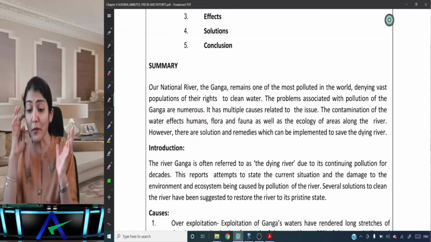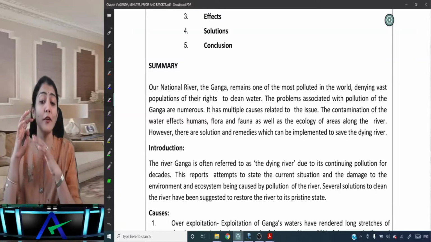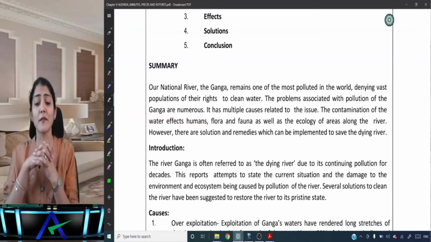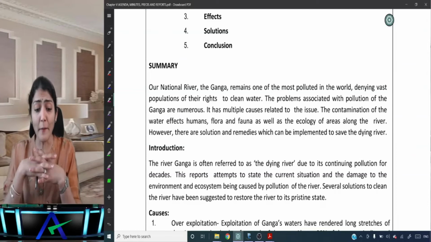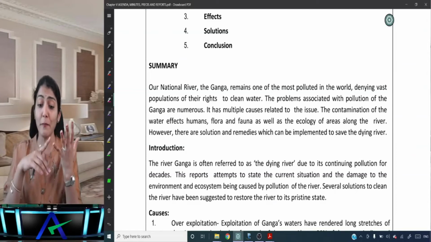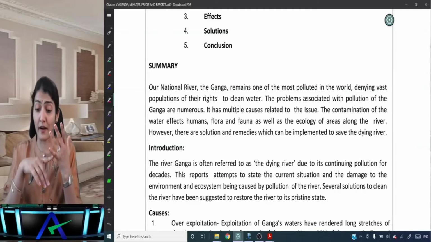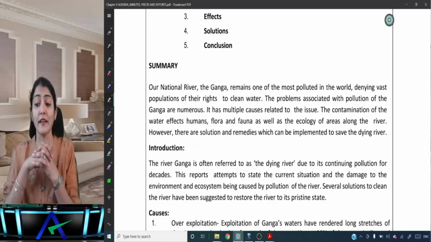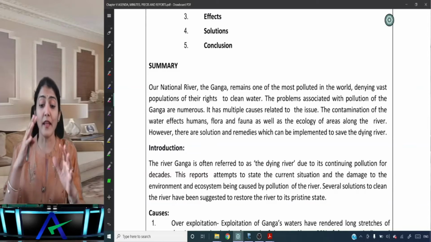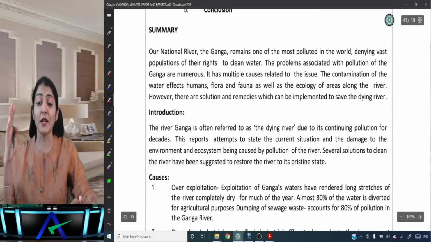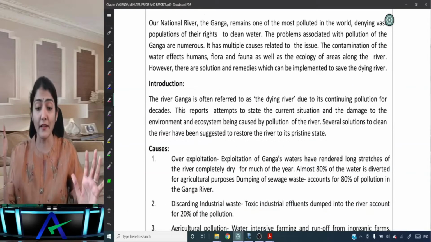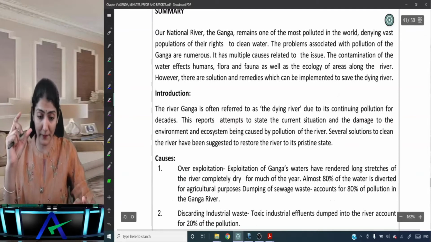The problems associated with pollution of the Ganga are numerous. It has multiple causes related to the issue. The contamination of the water affects humans, plants and animals, flora and fauna, as well as the ecology of the areas along the river. However, there are solutions and remedies which can be implemented to save the dying river. Right, so that's the summary.